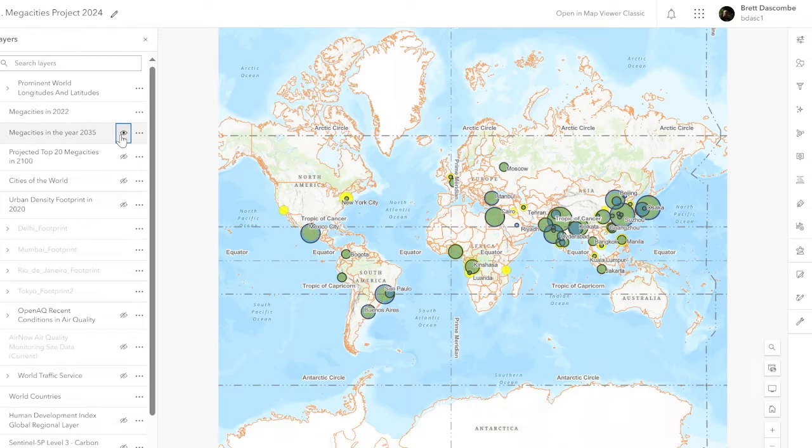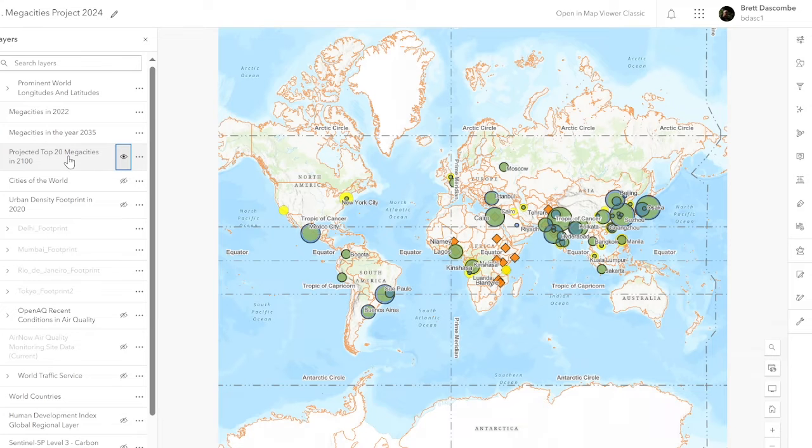We can turn on 2035 and you can see some new cities pop up. LA, Dar es Salaam, a few other cities here as well. But then what I've done is I've projected the top 20 cities in 2100. That's come from really reliable data. These are predictions, but we can see that Africa takes off with some quite large populations.